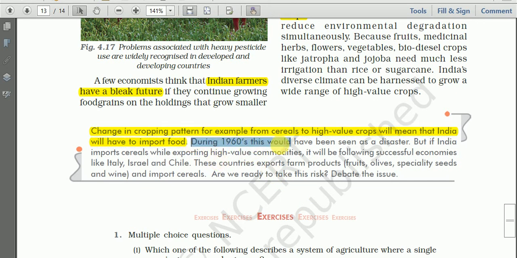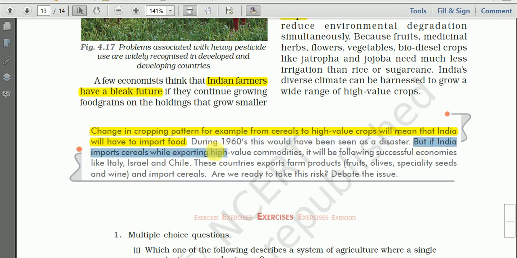During the 1960s, this would have been seen as a disaster. In the 1960s, the government and people thought that this could have been a disaster.